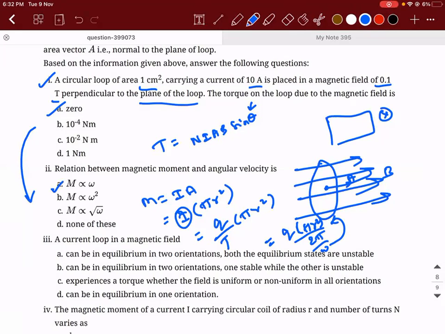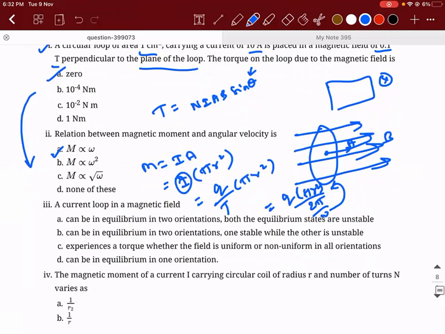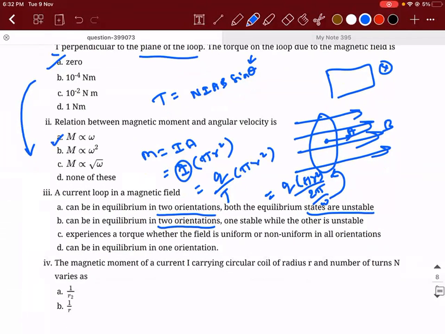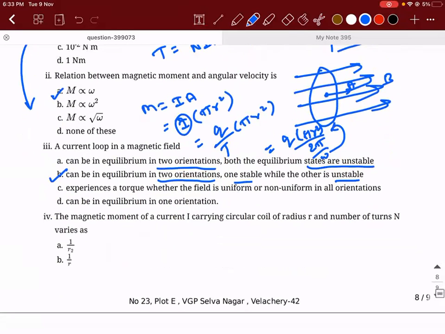If you have a current loop in a magnetic field, it can be in equilibrium in 2 orientations, both the equilibrium states being unstable; or in 2 orientations, one stable while the other is unstable; or it experiences a torque whether the field is uniform or non-uniform in all orientations; or can be in equilibrium only in one orientation. So what is the answer? Option B. What are the two equilibria they are talking about? Stable and unstable equilibrium. One stable and one unstable.